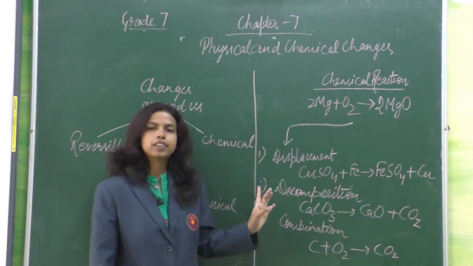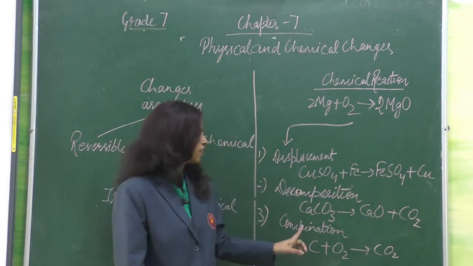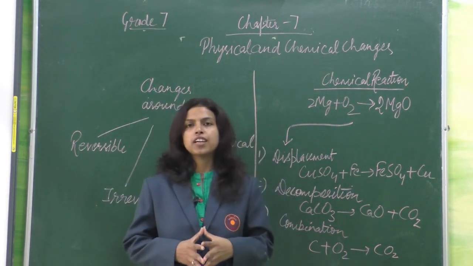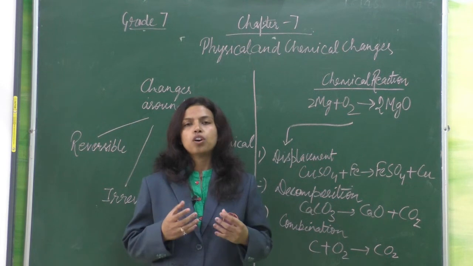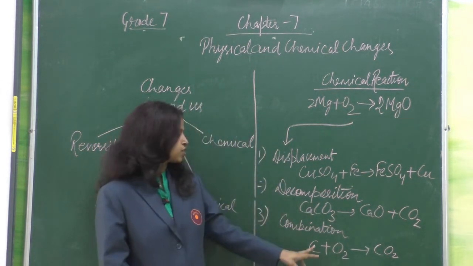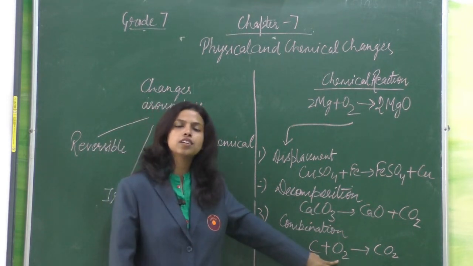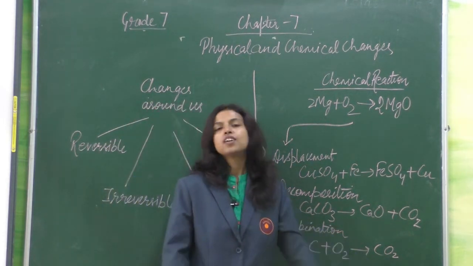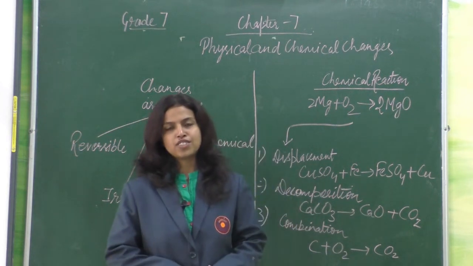Now the third type of chemical reaction is combination reactions. As the name suggests, in combination reactions, two or more substances combine together and form a product. So here carbon and oxygen combine together and form carbon dioxide. So this is the summary of this chapter.